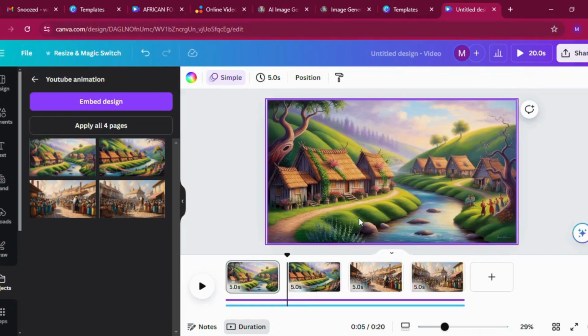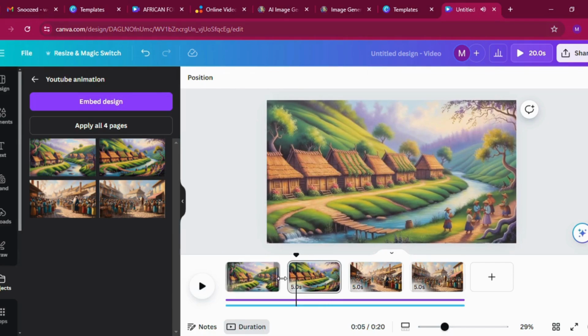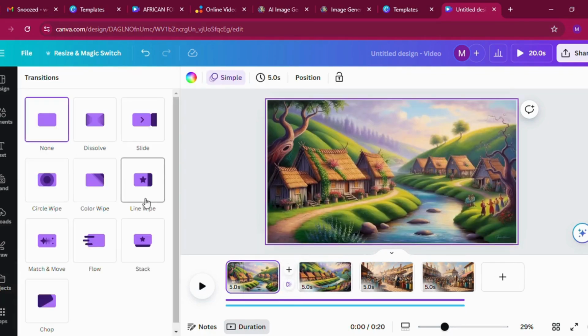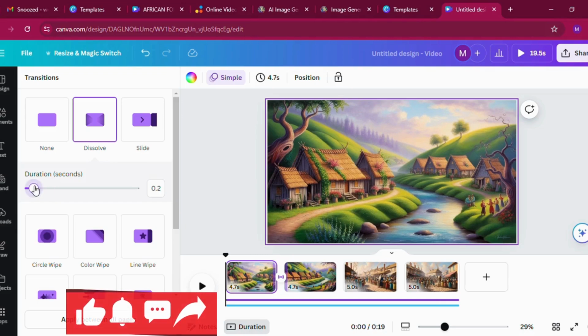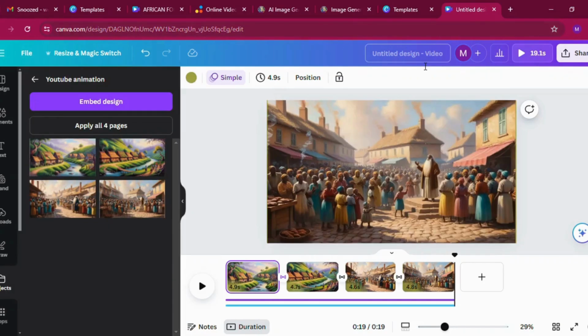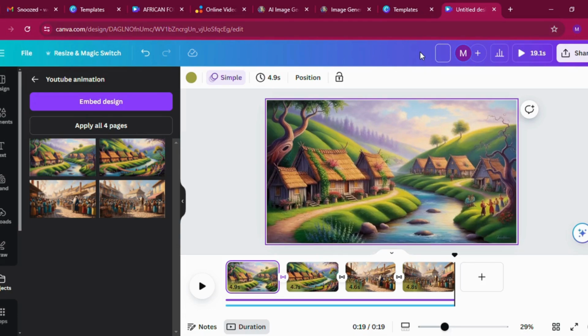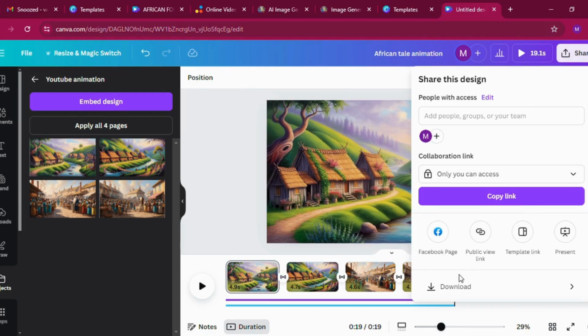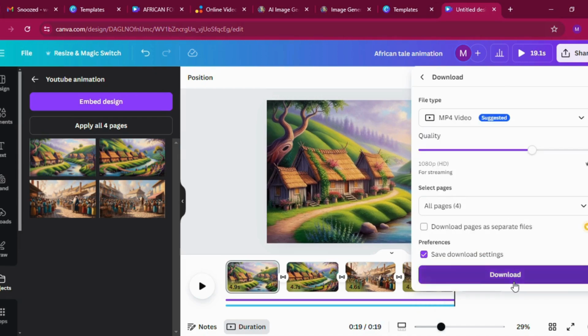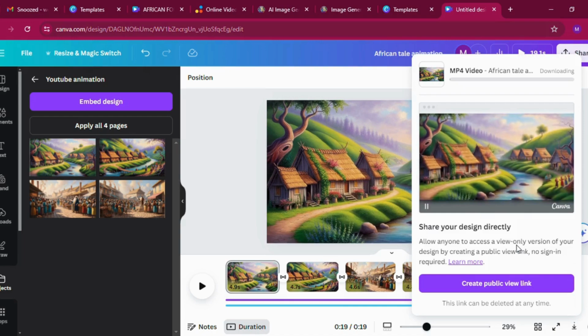Something that you may want to add before downloading your video is the transition between the different scenes for a free flow of the video images, just to make it smoother. And also remember to edit the title of the video so that you can easily trace it in your device after you have downloaded it. And so that is all about how you can create such videos and make some money. So let us watch the end result to ensure that it is something really good.